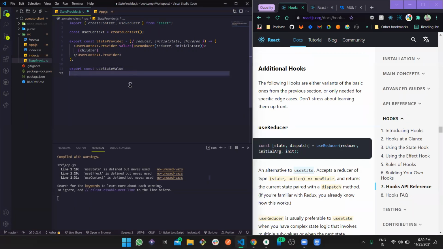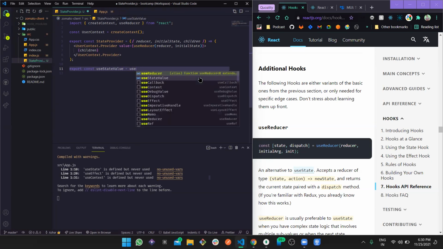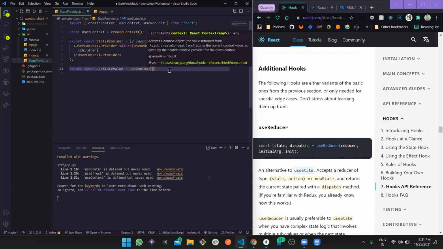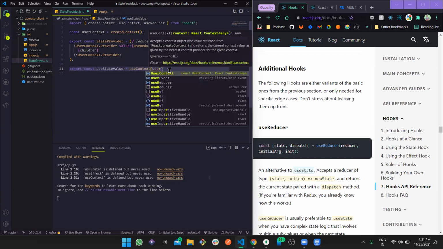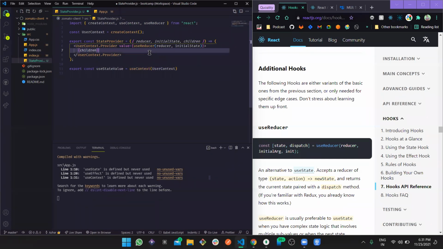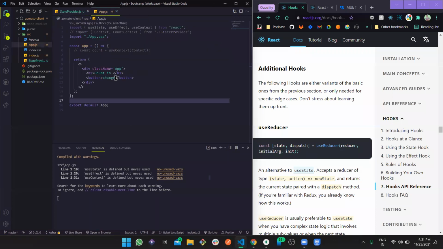So in this entire application, we are just going to use this state value. How? Just by sending this user context, as we already went through yesterday. So now let's utilize this in our application.